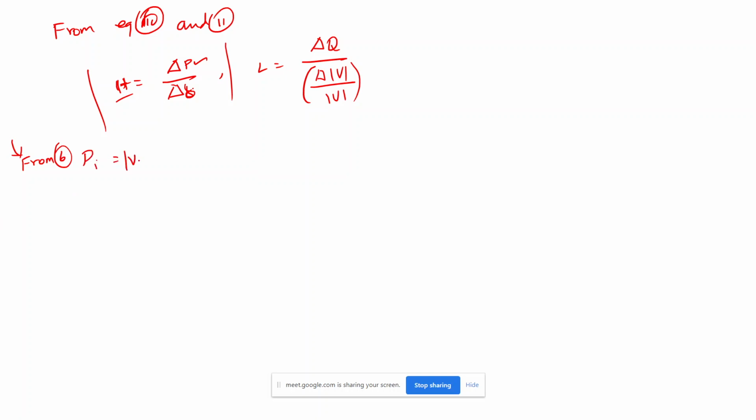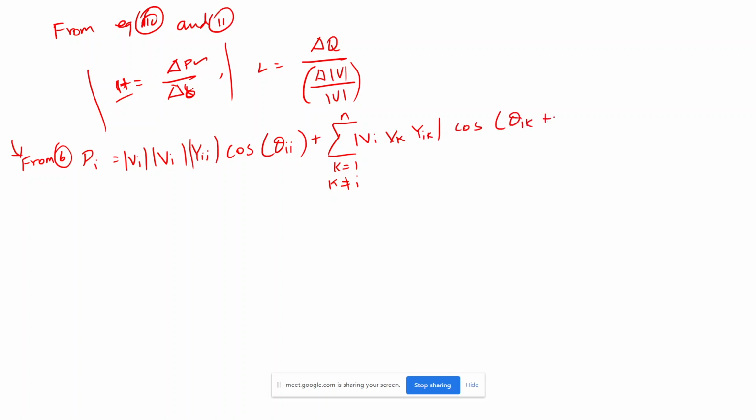Pi is equal to Vi squared Yii cos theta ii plus, because I separated all the i items outside, the remaining non-i items, k equal to 1 and k definitely not equal to i up to n, with all the magnitudes, Vk and Yik, cos of theta ik plus delta i minus delta k. So this is the equation.